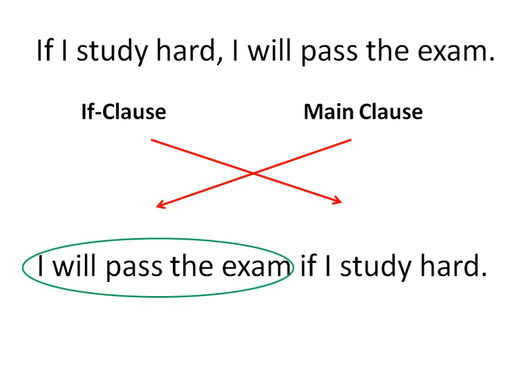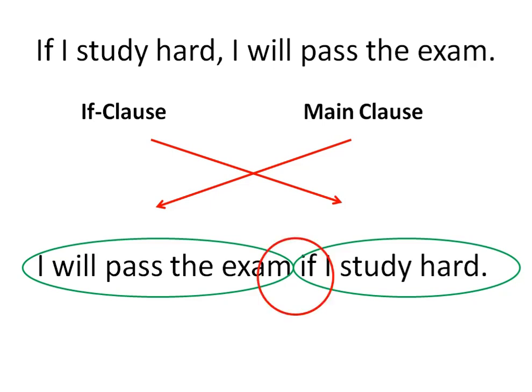If I study hard goes back. But if we have this sequence, it means the if clause comes second, we don't have a comma in between them. For example, if I study hard, there is a comma, I will pass the exam. But I will pass the exam if I study hard. In this case, we don't have a comma.